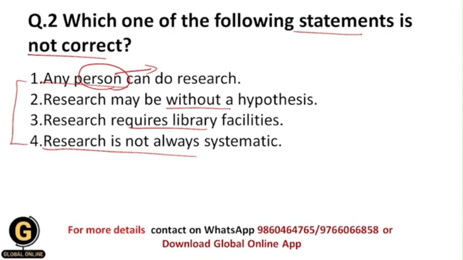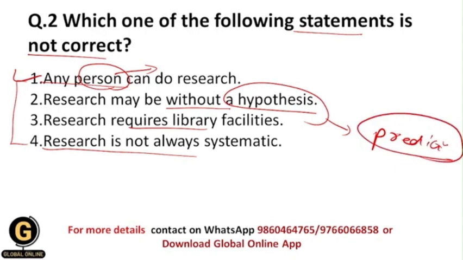Okay, it does not like that, this specific person can do the research. It's nothing like that. Anyone who has a problem can do the research. Okay, research may be without a hypothesis. So basically students, hypothesis is nothing but the prediction regarding what will happen in your research process in future. Basically, what will be the outcomes of your research, that is nothing but the hypothesis. And sometimes research can be without hypothesis.